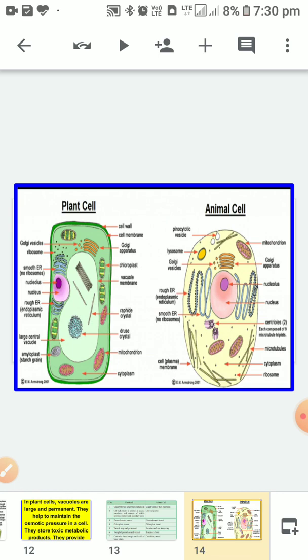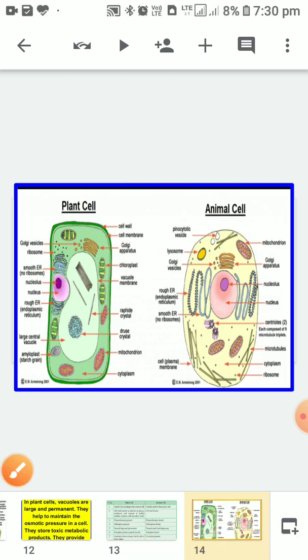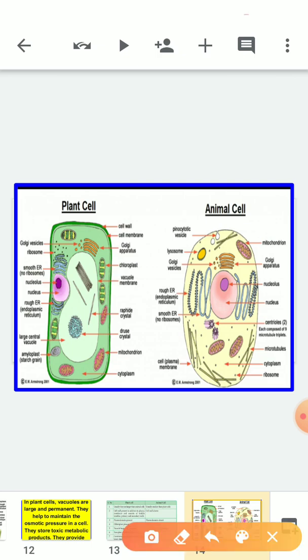Now I am showing you the diagram which shows the difference between plant cell and animal cell. What you can see here, the plant cell has a cell wall, but here we are not seeing any outer covering, so it is the animal cell. Golgi apparatus is present here, other parts are also there. So you have to draw these 2 diagrams. You have to draw the plant cell and animal cell, and then write down the differences between them also.